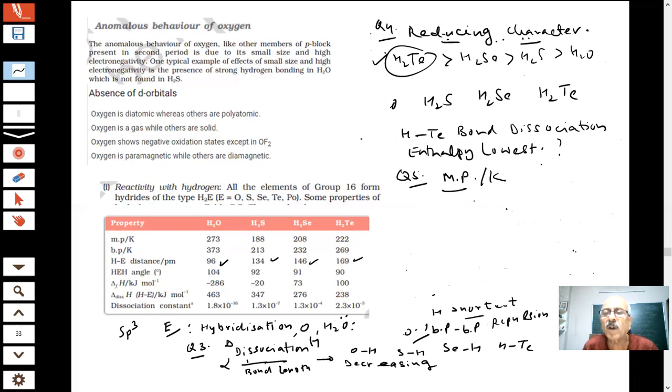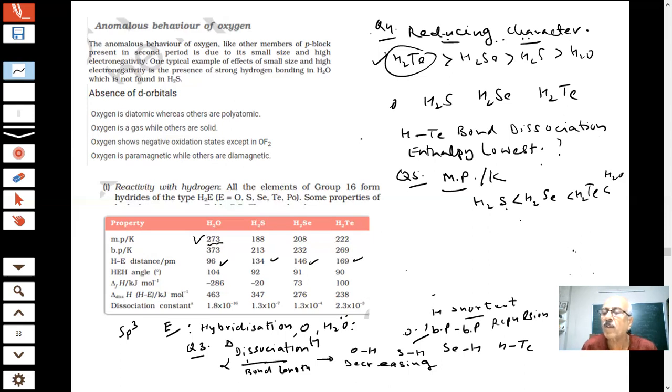Look, for H2S, the trend is H2S is less than H2Se, H2Se is less than H2Te. And H2O should be less, but this is the highest. So the trend is like this.